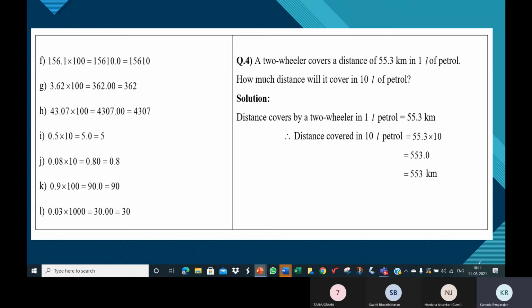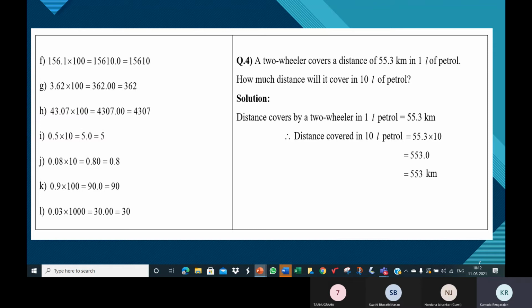5. Okay, so that's the first step. 0.5 without the decimal point is 5. Now that 5 into 10, what's the answer? What is 5 into 10? We move to the right, so it's 5.0. No, darling, please answer my questions. My first question was, what is 0.5 without the decimal point? You said it right, 5. My second question is, what is 5 into 10?